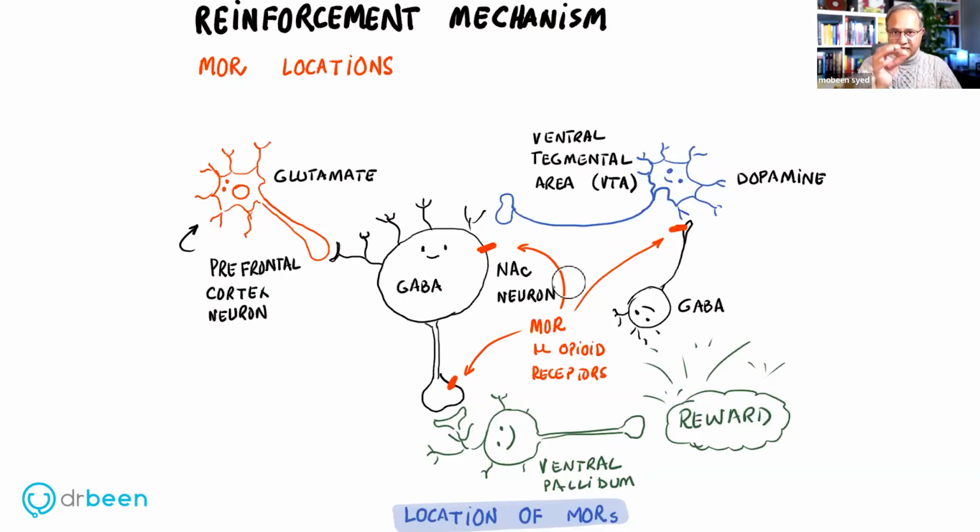So if you directly put opioids on the nucleus accumbens without stimulating the ventral tegmental area, even then euphoria can be produced because dopamine is released in the nucleus accumbens with direct effect of opioids on it. So that closes the topic of how rewarding behavior is produced by opioids.